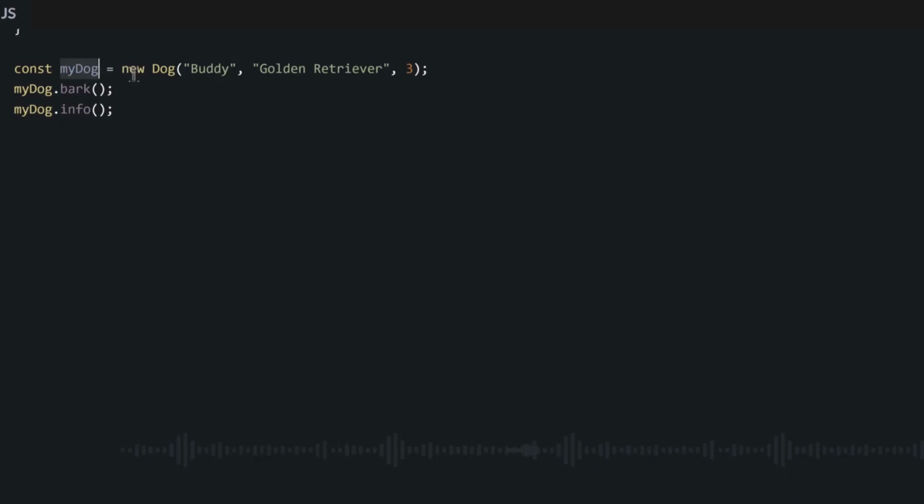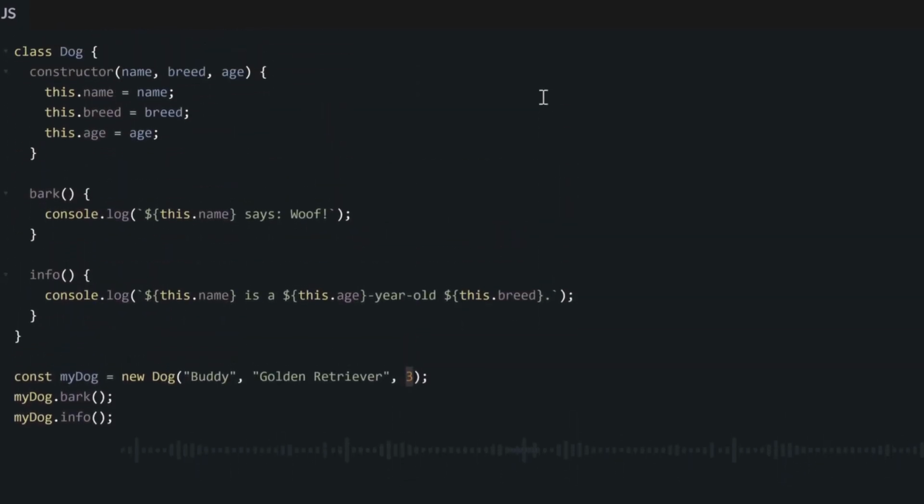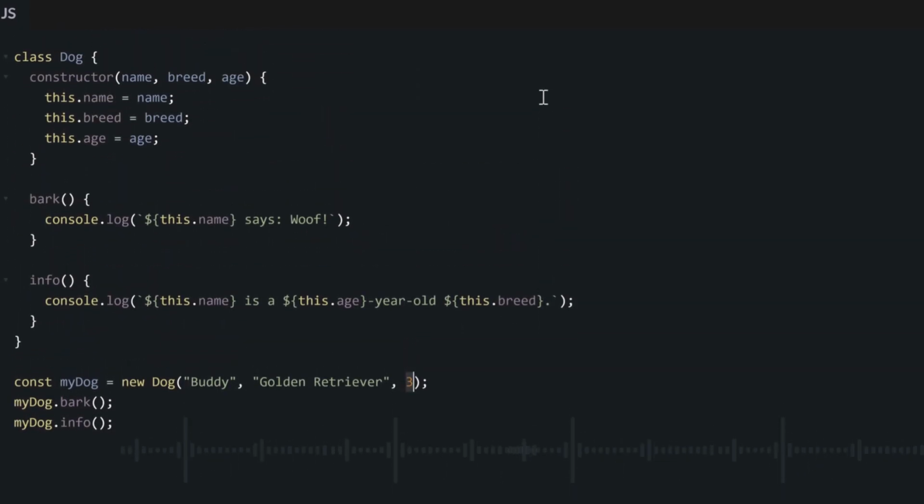So we will use const dog1 or whatever variable you want to create a new dog, and then we will pass in our arguments to reflect the specific instance, the specific dog we want to create. And this dog now will automatically be able to use these two functions. If we call myDog.bark, it will say Buddy says woof. And if we call myDog.info, it will say Buddy is a 3-year-old golden retriever.